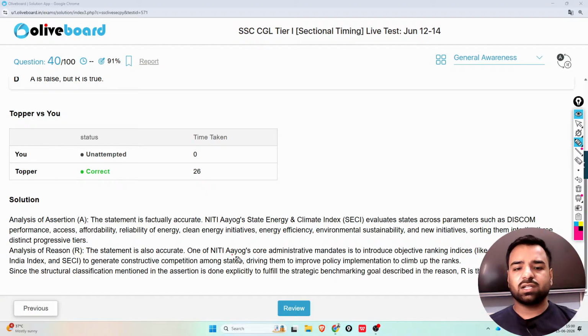So one of the Niti Aayog's core administrative mandates is to introduce objective ranking indices like the Innovation Index, SDG India Index, and SECI to generate constructive competition among the states, driving them to improve the policy implementation to climb up the ranks. So yes, both the statements are correct and R is the correct explanation of A.